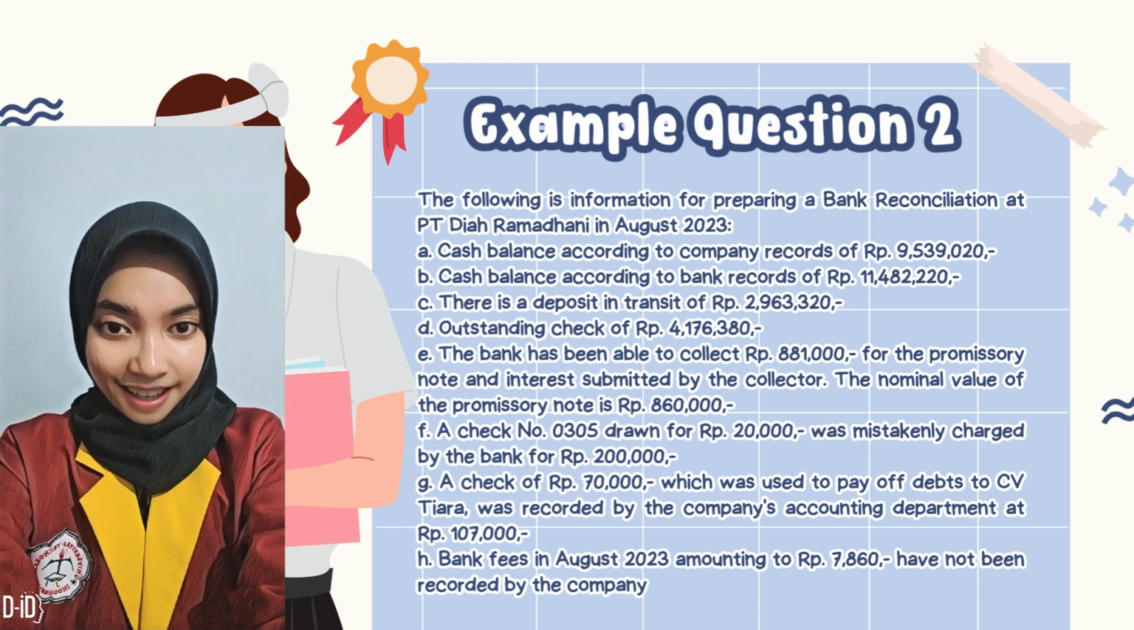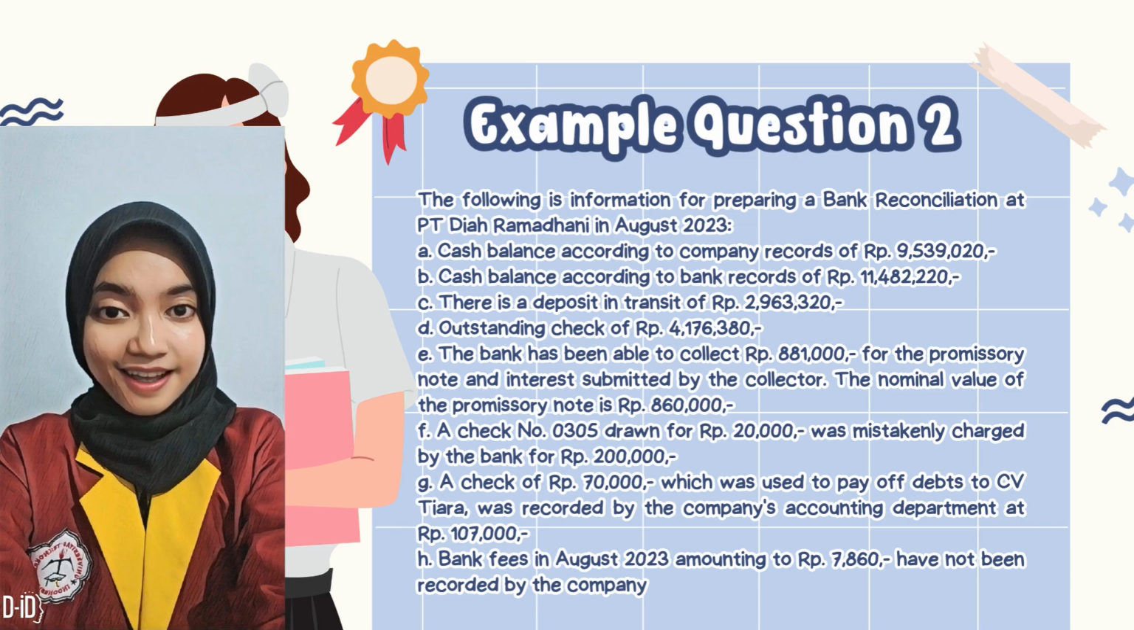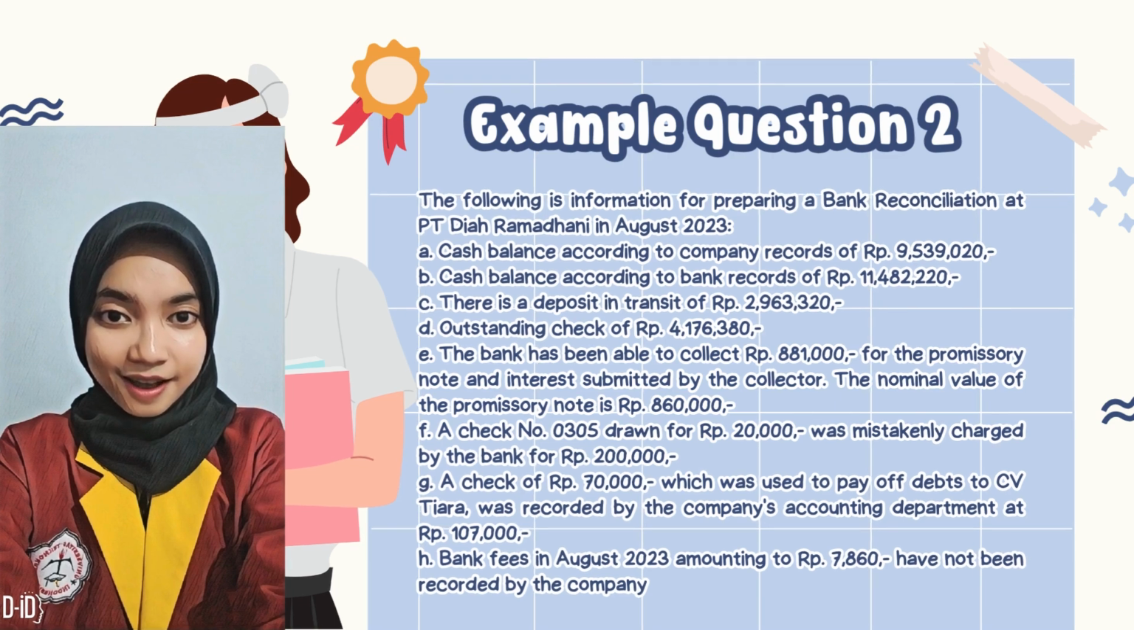E. The bank has been able to collect Rp. 881,000 for the promissory note and interest submitted by the collector. The nominal value of the promissory note is Rp. 860,000. F. A check number 0305 drawn for Rp. 20,000 was mistakenly charged by the bank for Rp. 200,000. G. A check of Rp. 70,000 which was used to pay off debts to CVTR, was recorded by the company's accounting department at Rp. 107,000. H. Bank fees in August 2023 amounting to Rp. 7,860 have not been recorded by the company.